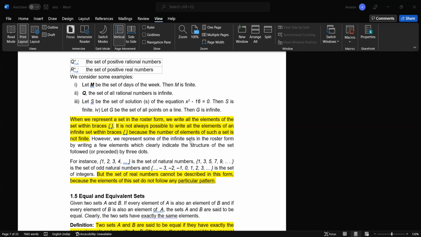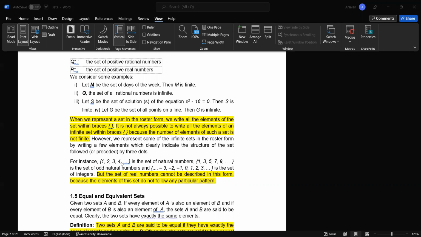However, we can represent some infinite sets in roster form by writing a few elements which clearly indicate the structure of the set, followed or preceded by three dots. As we encountered in examples earlier, these kinds of sets show in which order the numbers are going to be written, so that we can predict what comes next. But there are some sets which do not show this kind of pattern.